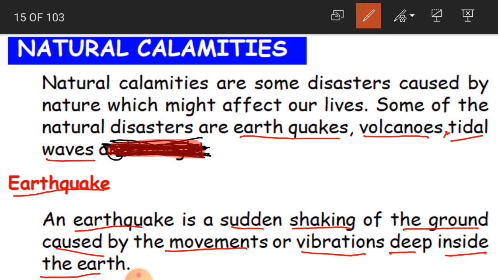Actually the earth rotates every day. Even though the earth rotates, we don't feel the rotation. We are not going to move. Same like that, the earth also moves very slowly, and even that movement we don't know. But if there is a very fast, sudden movement deep inside the earth, then we get an earthquake.